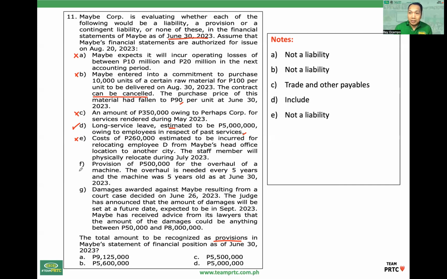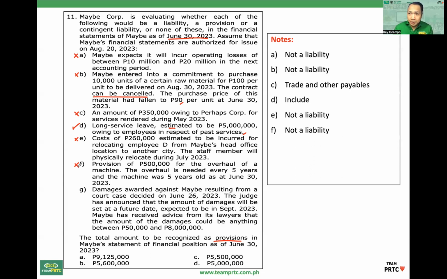Since overhaul is avoidable, there is no present obligation. So, not a liability, simply by buying a new machine. Exclude. Ang concept ng liability, there must be a present obligation, so it cannot be avoided.